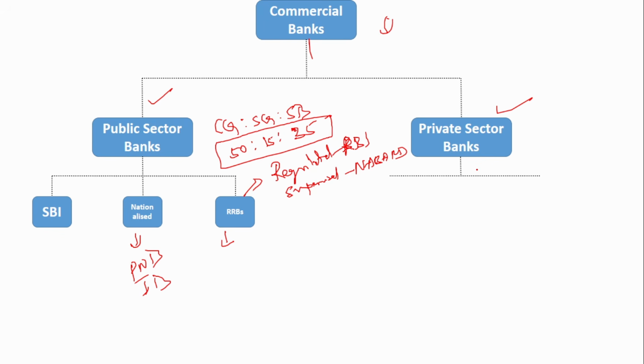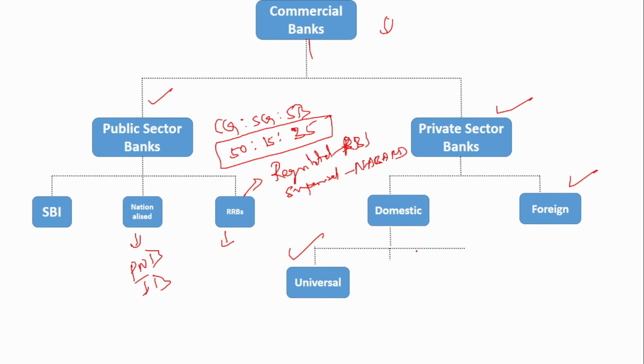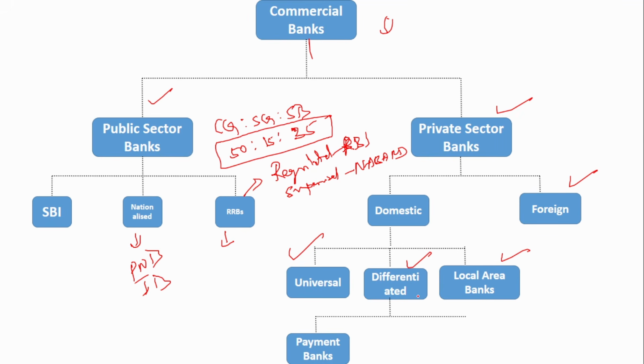Similarly, the private sector banks are further classified into domestic and foreign banks. Foreign banks means the headquarters is outside the country. Domestic means the headquarters is inside the country only. That is the difference between domestic and foreign banks. Under the domestic, you have universal, differentiated and local area banks. Differentiated banks have two types: one is payment bank, the other is small finance bank.